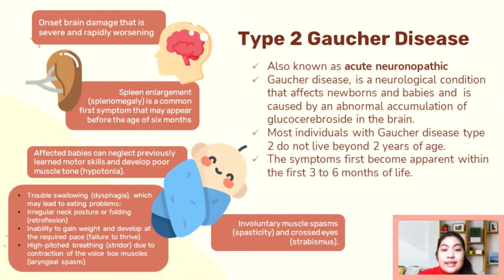Gaucher disease type 2 signs and symptoms include early onset brain damage that is severe and rapidly worsening. Spleen enlargement or splenomegaly is a common first symptom that may appear before the age of 6 months. Affected babies can neglect previously learned motor skills and develop poor muscle tone, hypotonia, involuntary muscle spasms or spasticity, and crossed-eye strabismus.